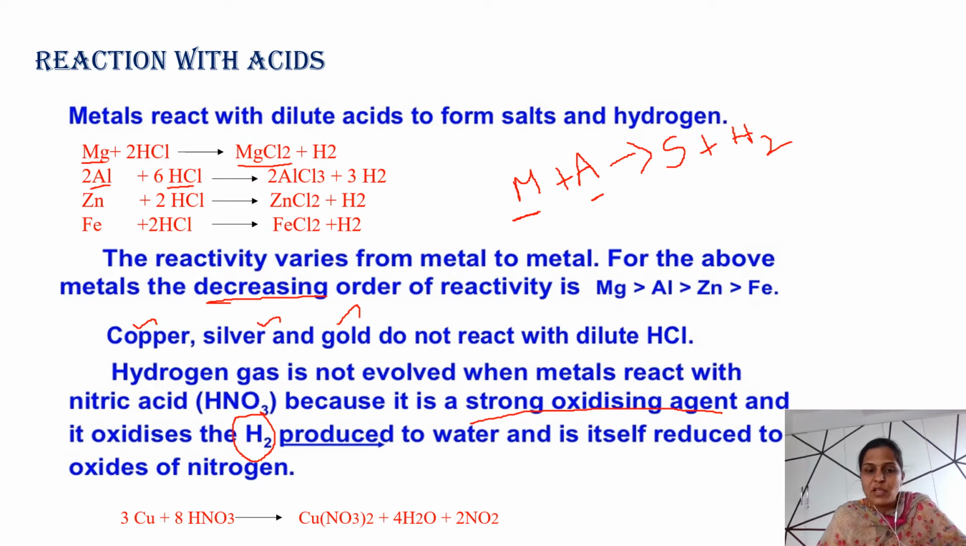Look at the example. When copper reacts with nitric acid, it oxidizes the H2 to H2O and the acid is reduced to one of its oxides, NO2. So many metals do not react with nitric acid except magnesium and manganese, which will react with nitric acid. Apart from that, all other metals do not react with nitric acid. So this is about the reaction of metals with acids.